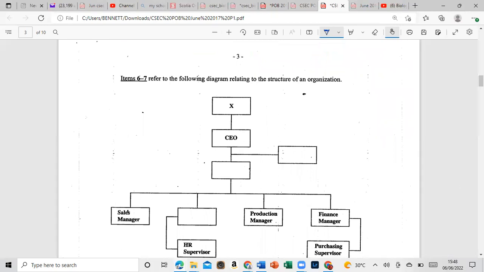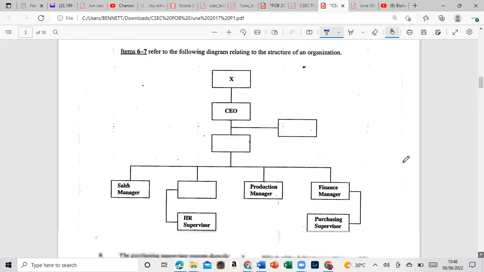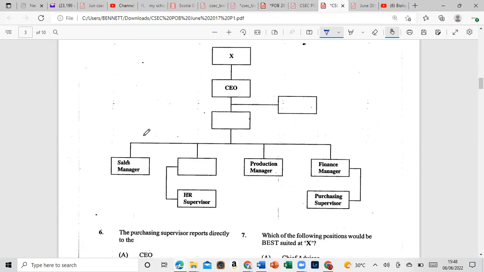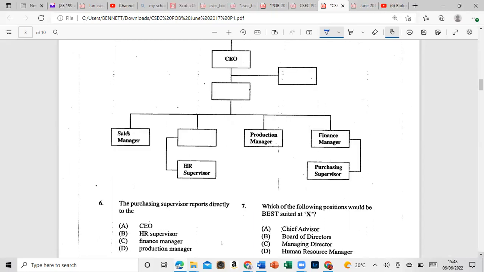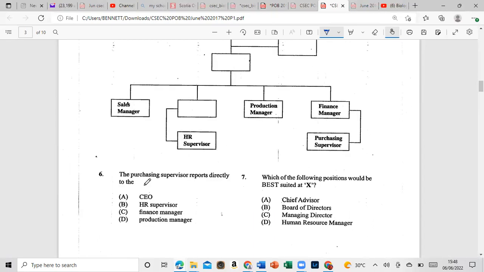Items 6 to 7 refer to the following diagram relating to the structure of an organization. They will have the X, the CEO, sales manager, production manager, finance manager, and under the finance manager, purchasing supervisor. So guess what it says now? The purchasing supervisor reports directly to the CEO, the HR supervisor, the human resource, or the finance manager.